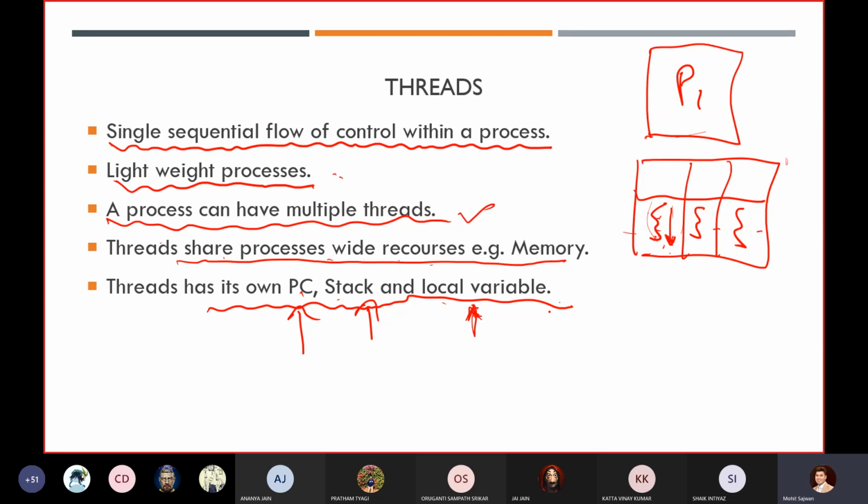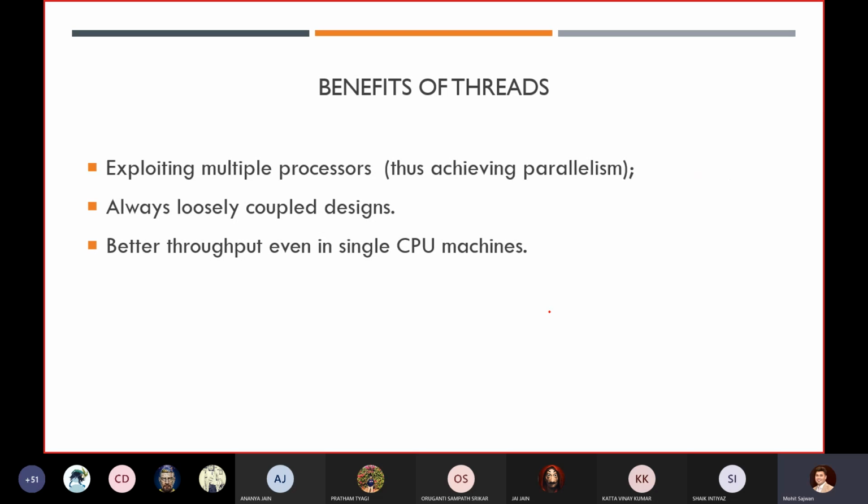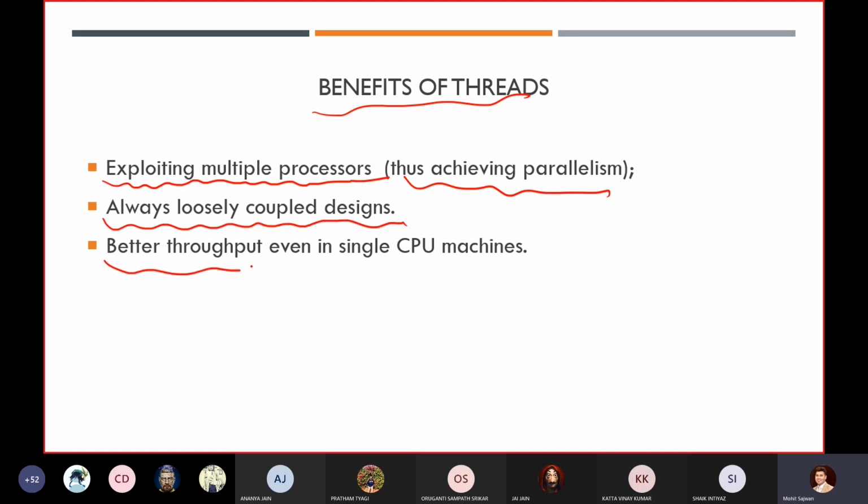Now, how to create threads in Java programming language? Now we are going to learn about that part. But before, what are the benefits? This is a kind of repetition of a slide: we are achieving parallelism because we want to exploit multiple processes, with a loosely coupled design and better throughput even on a single CPU machine.